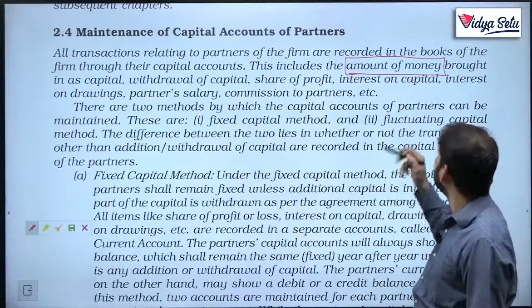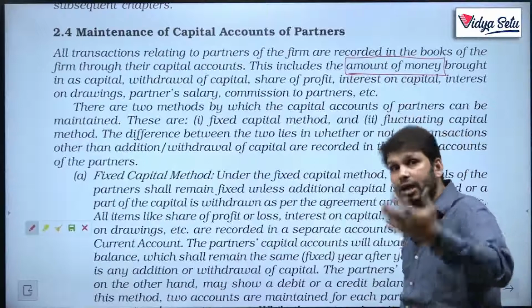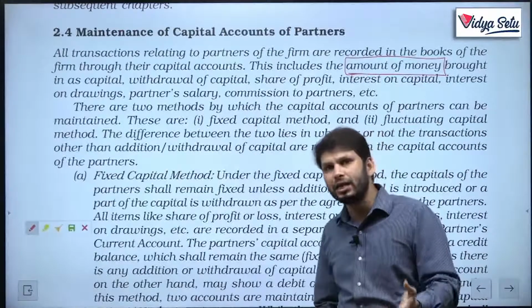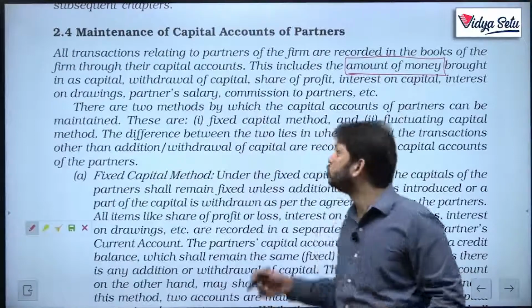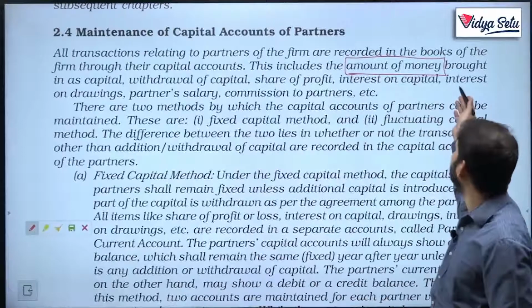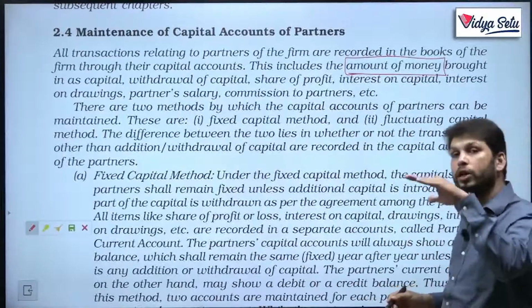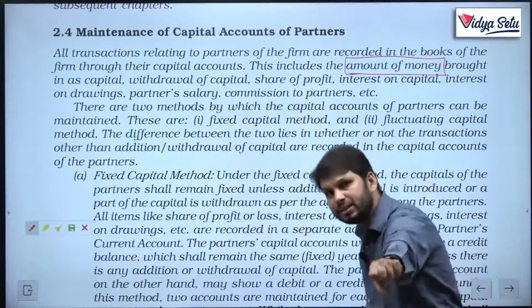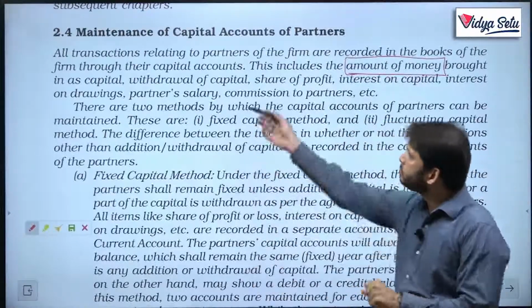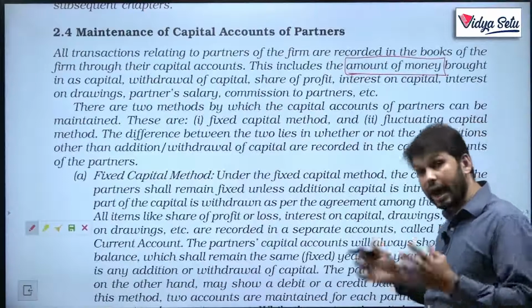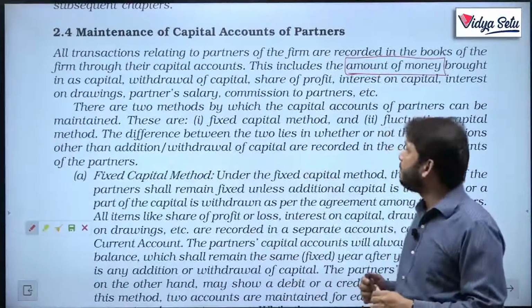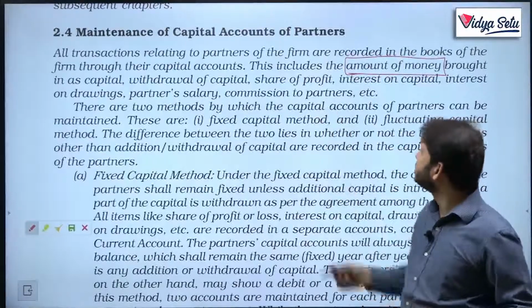Interest on capital, obviously, on capital the firm is giving interest, so whatever the partner is getting, his capital will increase. So interest on capital will increase the partner's capital. On the other hand, interest on drawings will reduce it. Why? Because the firm is taking money from the partner. Partner's salary, again the salary which a partner is getting will increase his capital. Commission will also increase his capital.